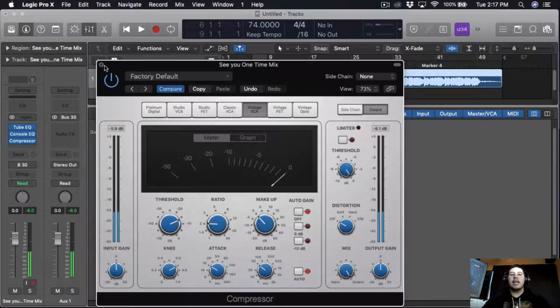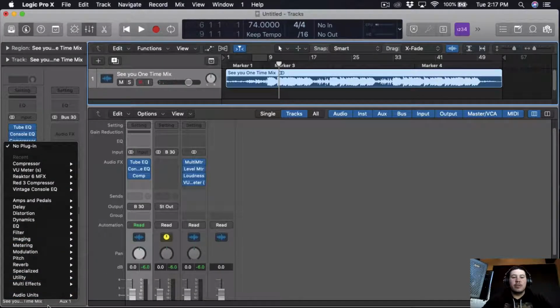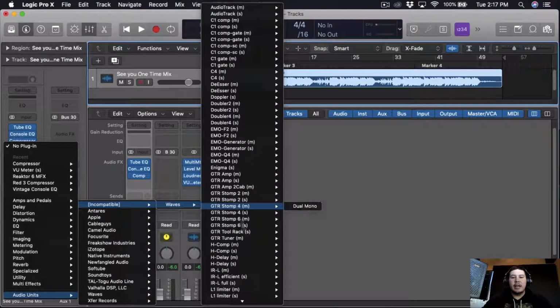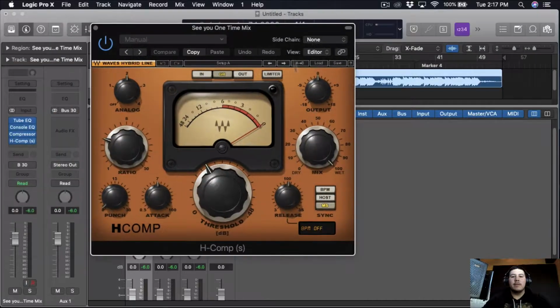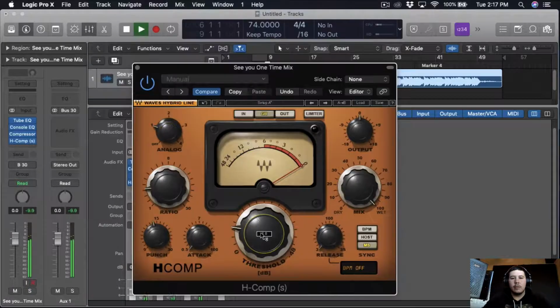There we go. So now that it has the peaks compressed, we could just use another compressor for the color. And personally, I like using the H compressor by Waves. And then we're gonna do the same thing, put this at 2-to-1. We're gonna do a fast attack and a fast release. We're gonna put the punch up, and we're just gonna bring this down. And it's just to add color, so we're gonna put the analog probably at 1.